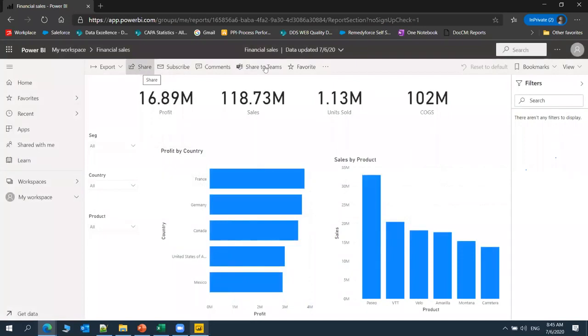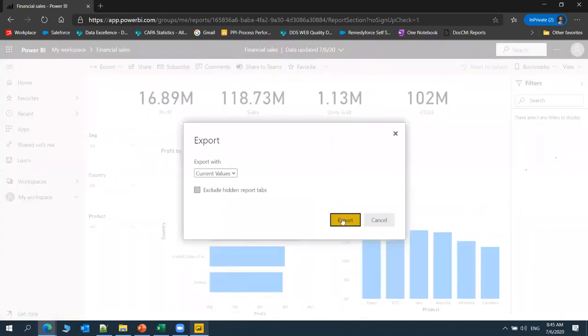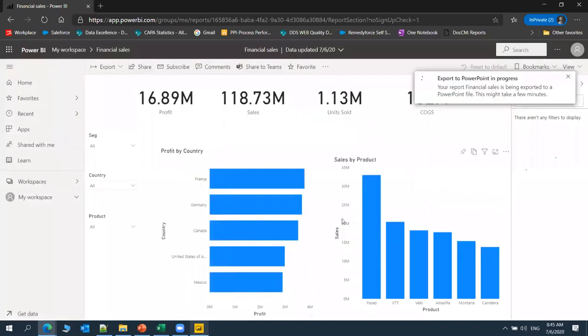We can share this report and we can give some comments also from this. And if you want to export the report, it is supporting Power BI, PowerPoint, PDF and print. So PowerPoint, it will give complete information similar like this. If you want to give this report as a PowerPoint presentation, we can export the report like this.